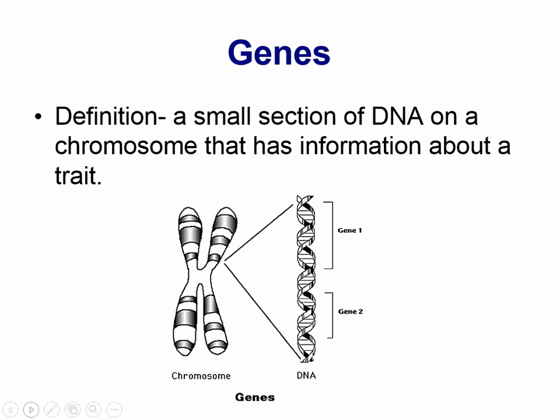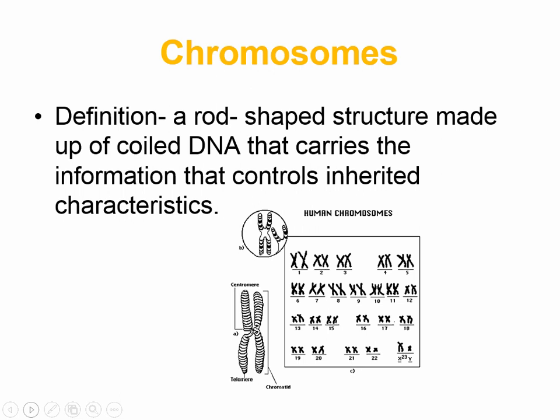The genes are what give the information about a trait. The chromosome is the rod-shaped structure that makes up the DNA, and it carries the information that controls your inherited characteristics or your traits.